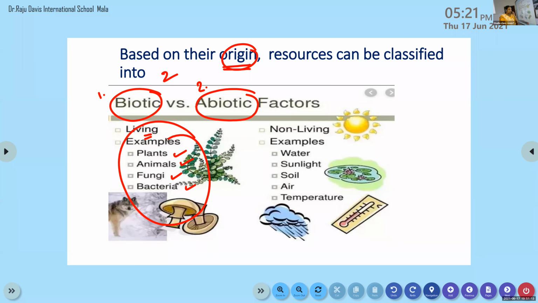It has life. Examples: plants, animals, fungi, bacteria. So all these are resources. In the first class we discussed what resources are. Anything that can be used to satisfy our need is a resource. So we need plants, we need animals. Even human beings themselves are examples of resources. Understand? We, the human beings, are also resources.